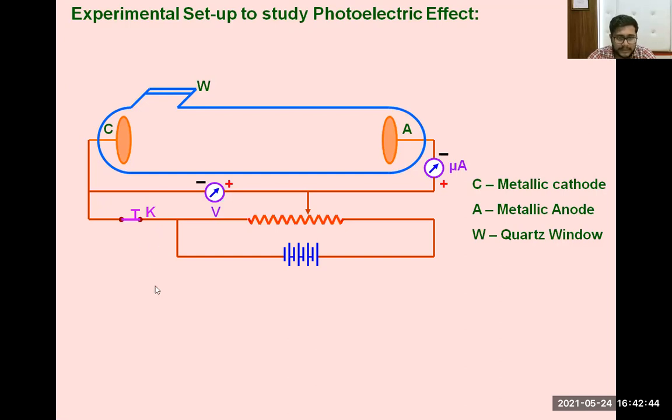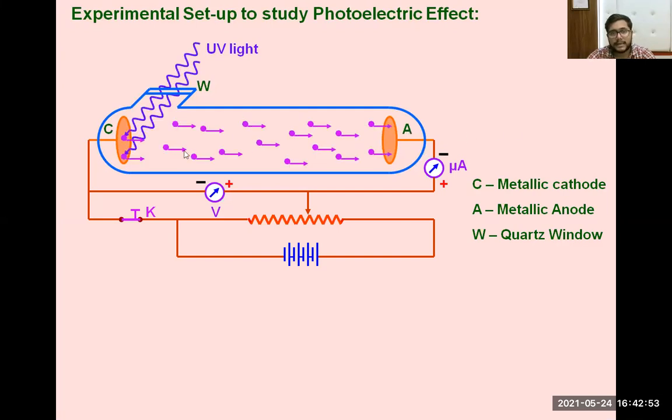When we connect the switch here, now see, photoelectrons will be emitted from the surface and will be attracted toward point A due to the electric field present between the plates C and A. So this shows the photoelectrons are traveling in the medium, and due to this photoelectron travel, current will develop in the opposite direction. That current is known as photoelectric current. See, electrons are moving in this direction, so current will develop in this direction, I, and this current is called your photoelectric current. Is it okay?